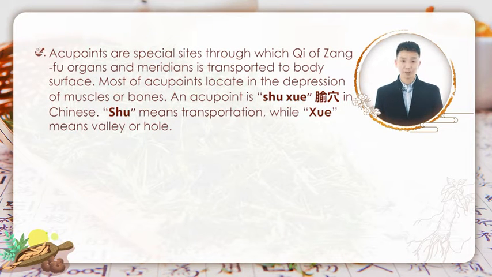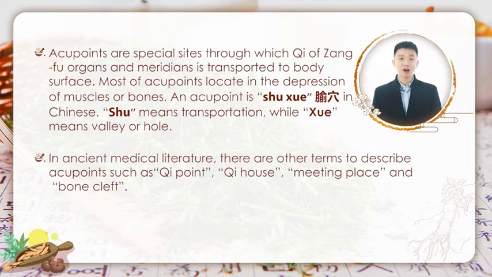They are special sites through which qi of zangfu organs and the meridians is transported to the body surface. Most acupoints are located in the depressions of muscles or bones. An acupoint is 腧穴 in Chinese. 腧 means transportation, while 穴 means valley or hole. In ancient medical literature, there are other terms to describe acupoints, such as qi point, qi house, meeting place, and bone crafts.